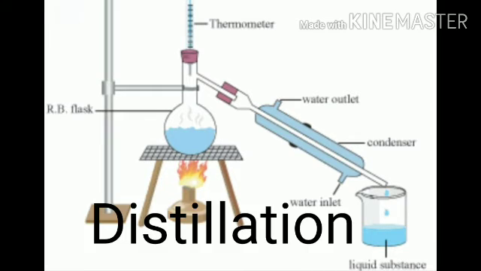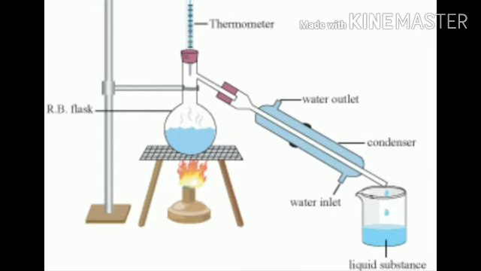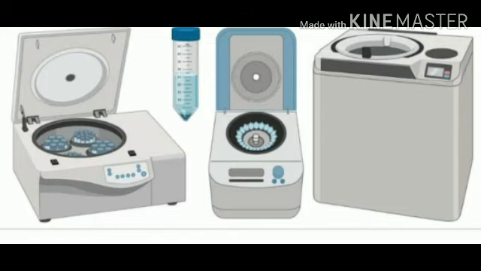Fifth method is distillation. Distillation is the process of converting a liquid into vapor by heating and the subsequent condensation of the vapor back into the liquid. This method is used to separate the components of a solid-liquid mixture in which both liquid and solid are recovered. When the solution is heated, the liquid evaporates in the form of vapors which pass through the condenser and get condensed into pure liquid, which is called the distillate. Tap water, a mixture containing dissolved salt, is purified by the distillation method.